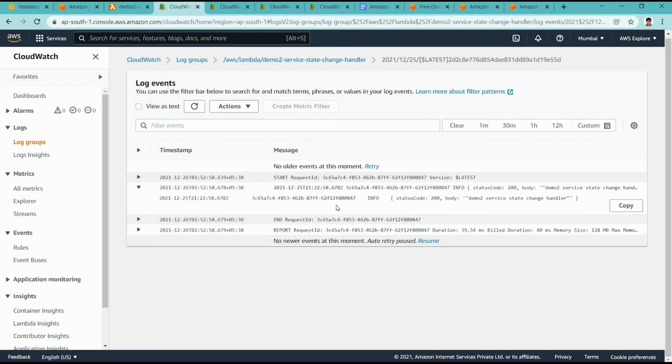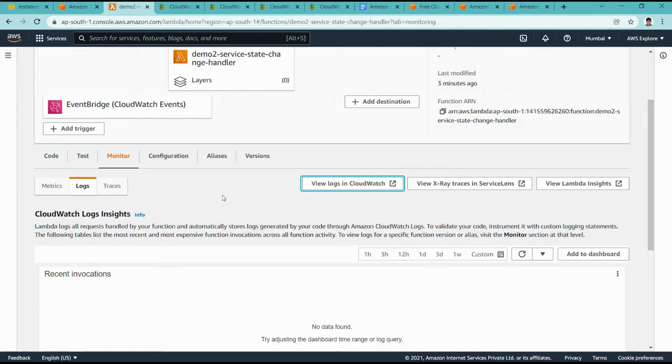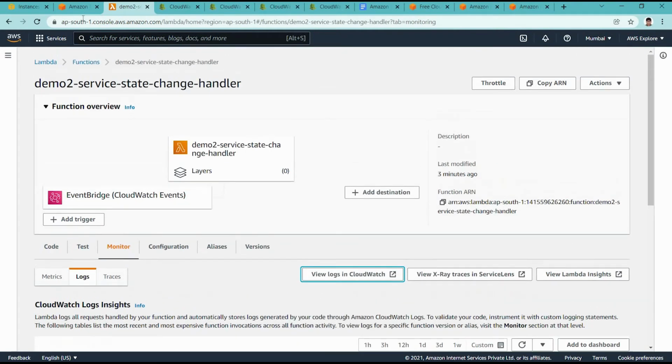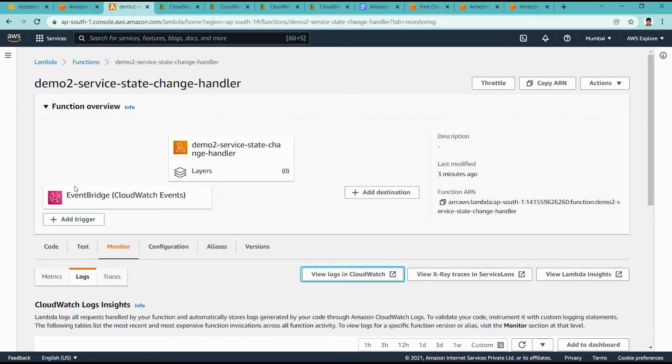So it is that rule matching, right? It is automatically calling this demo 2 state change handler function. So here we are able to do any particular logic as per our business scenario needs. We can write any logic at the Lambda level.